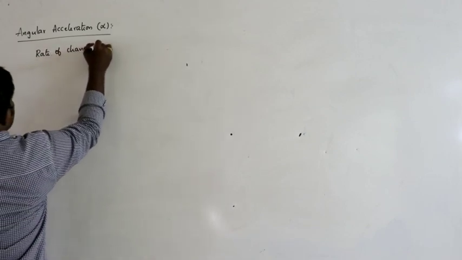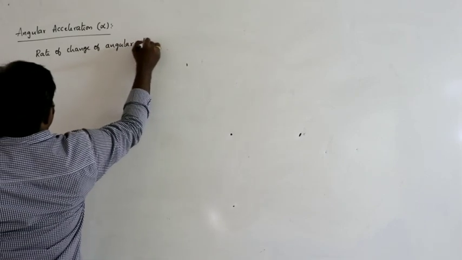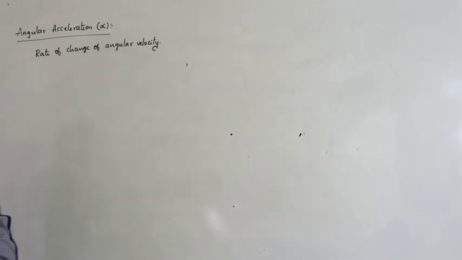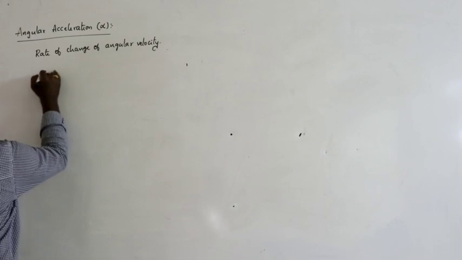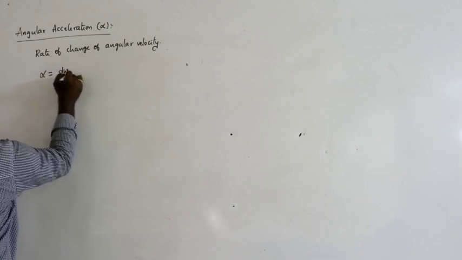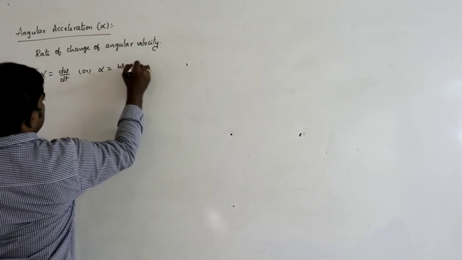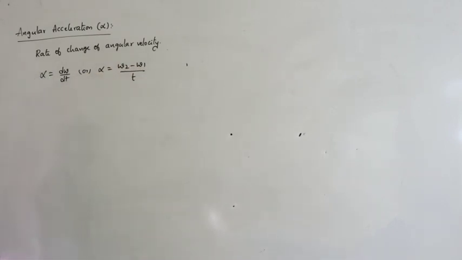Rate of change of angular velocity, that is called angular acceleration. So simply we can write it as alpha is equal to d omega by dt, or alpha can be written as omega 2 minus omega 1 by t, like that. This is angular acceleration, just like acceleration, rate of change of angular velocity.